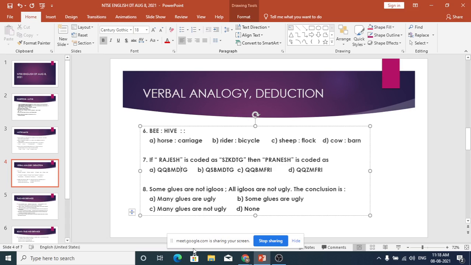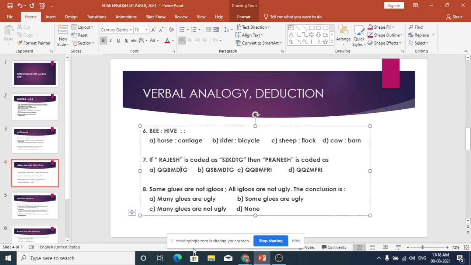Can somebody read this? Samita, can you read the next question? Question 8. Yes, sir. Some glues are not igloos. All igloos are not ugly. The conclusion is option A, many glues are ugly. Option B, some glues are ugly. Option C, many glues are not ugly. Option D, none.